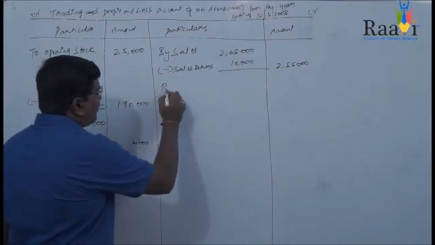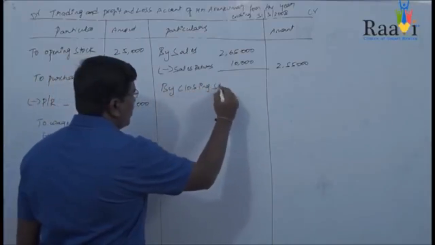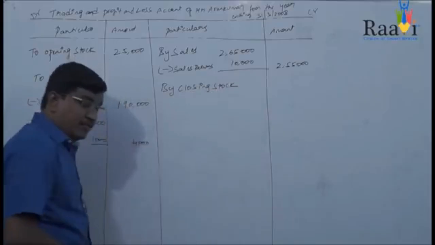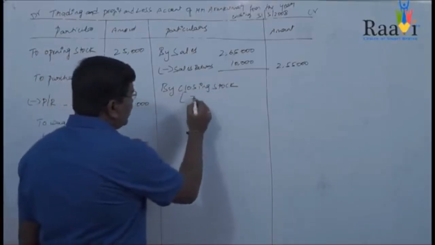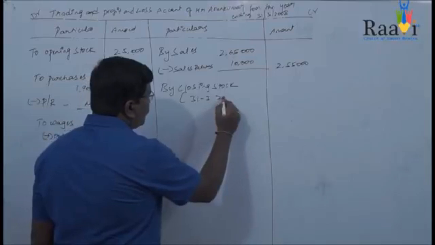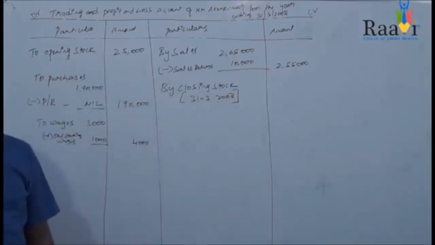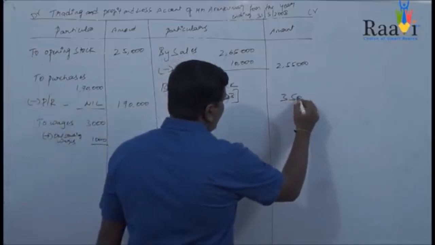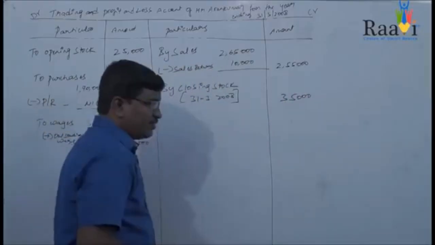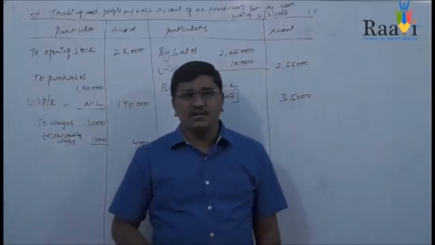So by closing stock, and if you want you can write the date given in the adjustment, 31st March 2008. The value of closing stock is 35,000, and we will see whether there are any other adjustments.